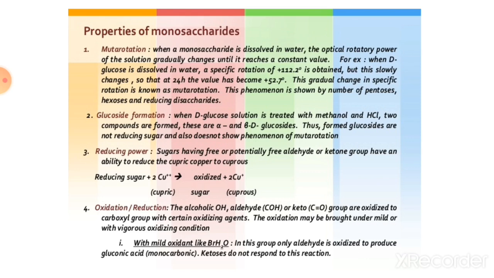Then reducing power. Sugars having a free or potentially free aldehyde or ketone group have the ability to reduce cupric to cuprous, which is known as reducing power. It is the most important sentence which is asked mostly in the exam, that is, all monosaccharides are reducing sugars, and reducing sugar plus cupric copper means the copper is changed into cuprous copper. That is the most important property of monosaccharide.